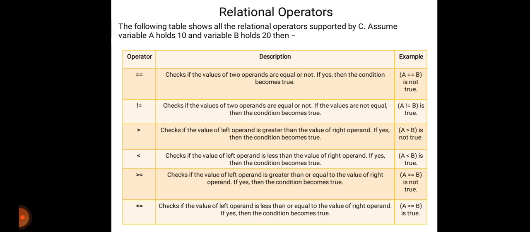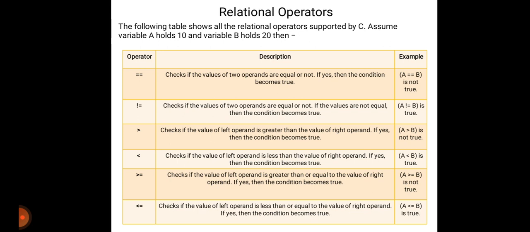If equal, then the condition becomes true, and if not equal, then the condition becomes false. Therefore A equals equals B means what? It is not true. Why? Because our value of A is 10 and B is 20, so they are not equal. That's why it is not true.